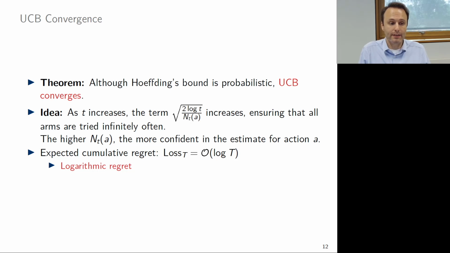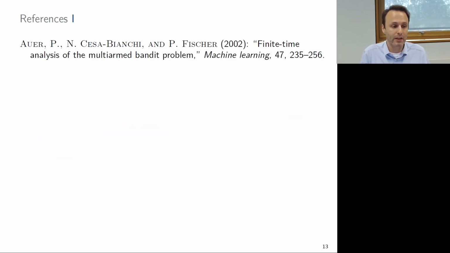Now, exactly that is the convergence properties. So although Hoeffding's bound is probabilistic, UCB does converge. And the idea is that as we play more often, the upper bound term increases, ensuring that the arms are tried infinitely often. And the higher the number of pulls is for a given arm, the more confident we are in that estimate for that action. So the expected loss is logarithmic.